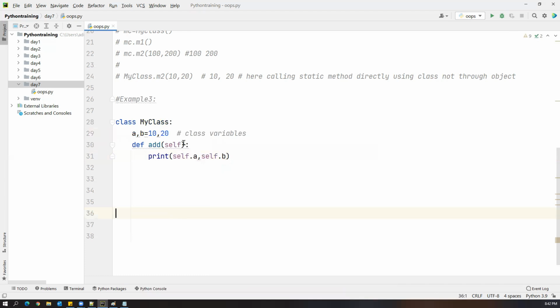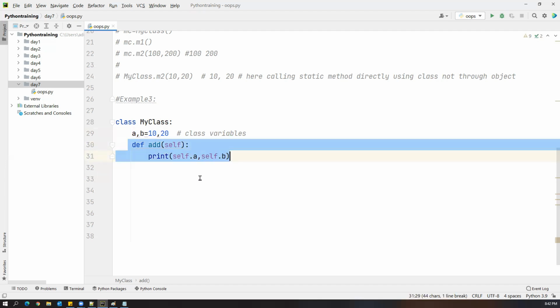As I already told you, what does self mean? Self is always representing the class. Whenever you see the self keyword, that is always representing the class, right? So here, if I want to access the class variables inside this method, we have to use the self keyword: self.a, self.b. I'm printing those values separately. This is a thumb rule you have to remember.